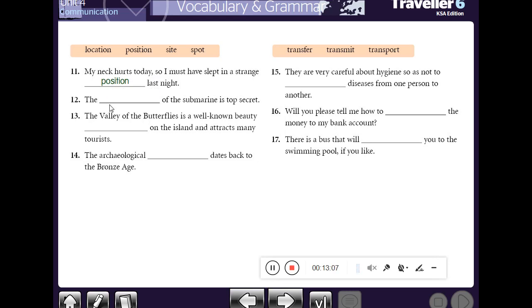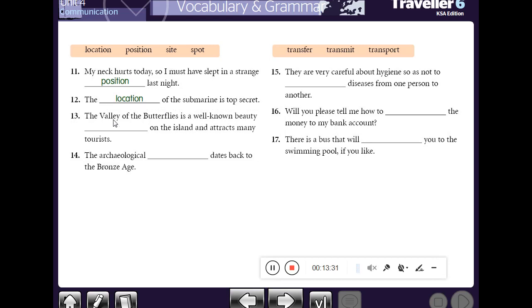Number 12. The space of the submarine is top secret. Here, pay attention to the word submarine. Submarine means a ship or a warship that operates entirely underwater. Here the answer will be the location of the submarine is top secret.